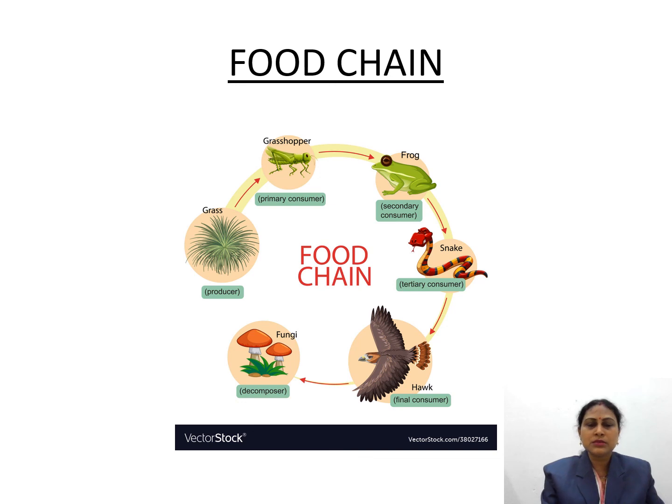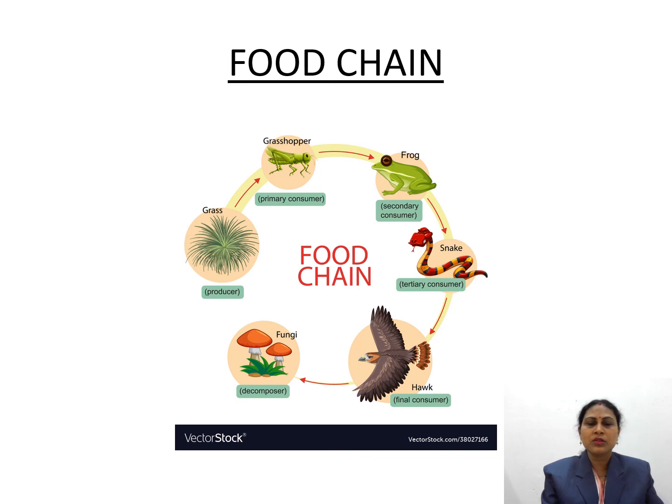Like this, the food chain is shown as a single pathway of single links. For example, grass is the producer that makes its own food, then the grasshopper depends on the grass, then the frog depends on the grasshopper and is a secondary consumer.